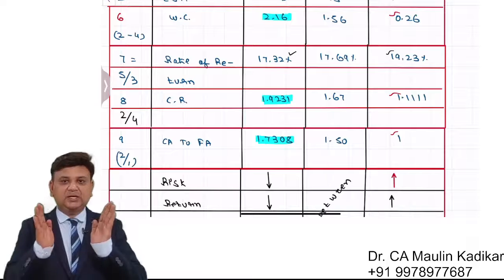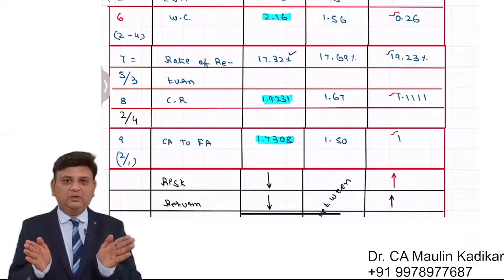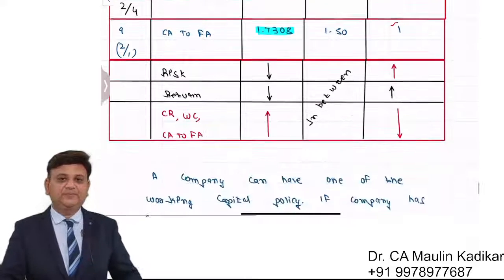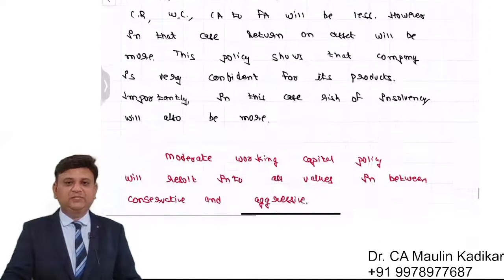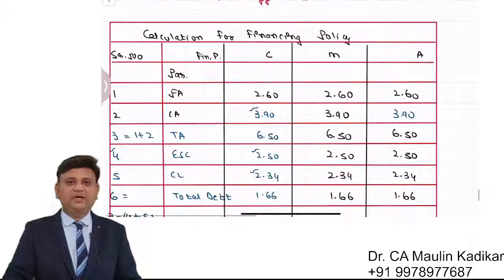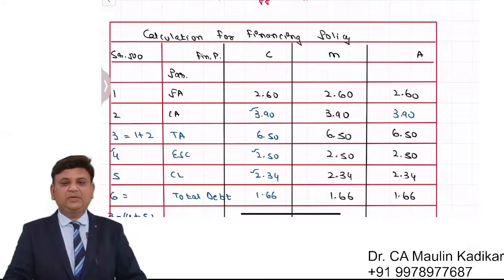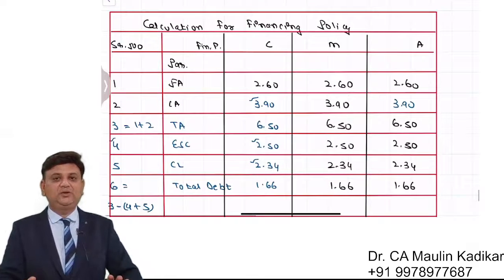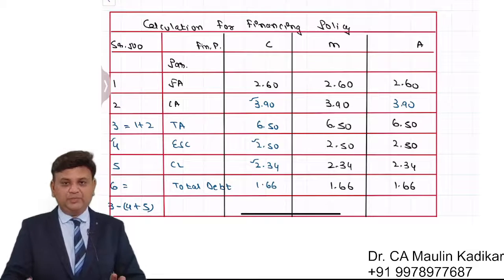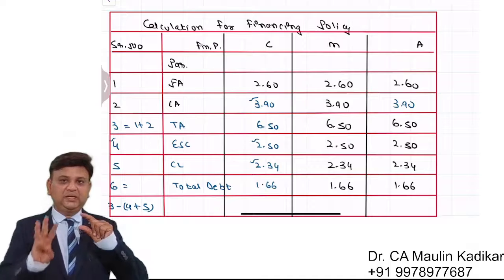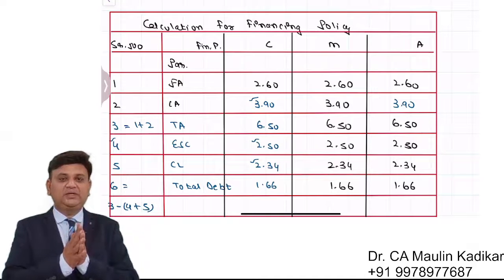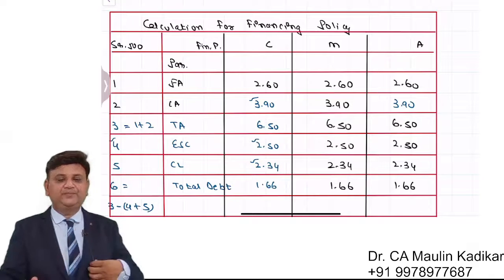In that case, the current ratio and working capital will be more and the return will be less. Next is the financing policy. In case of the financing policy, importantly, we have adopted the moderate working capital policy, which you have to understand properly. So taking the values from the moderate working capital policy and the three financing policies, we have to calculate the answer.